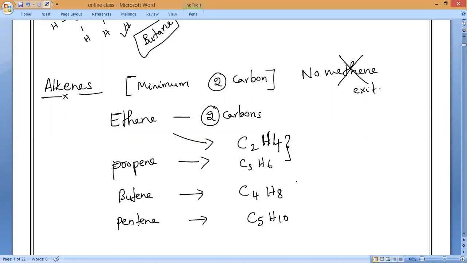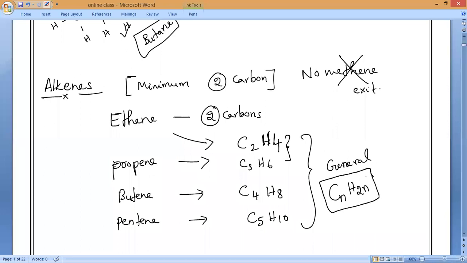And if you observe carefully, the general formula of this one varies by CnH2n. All of you remember, these all are saturated. What we are studying now is saturated, because for unsaturated, the formulas will be different.